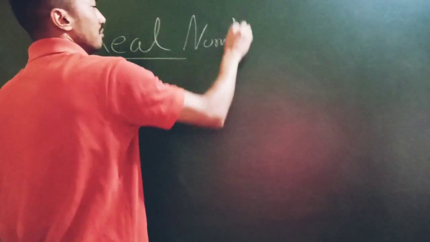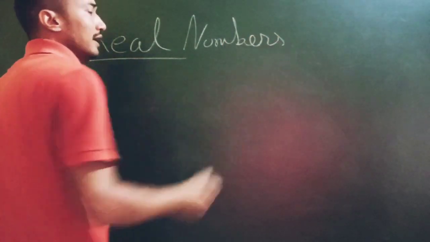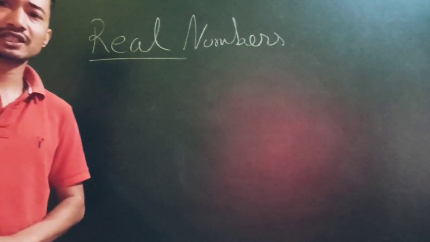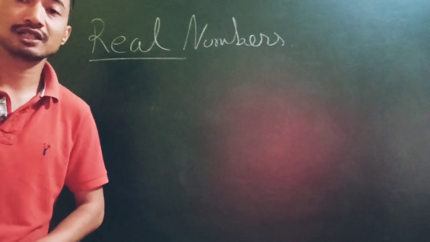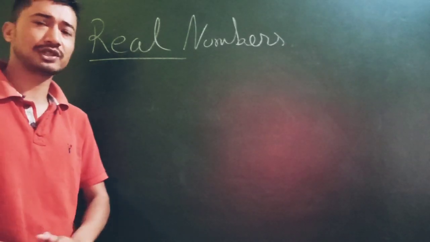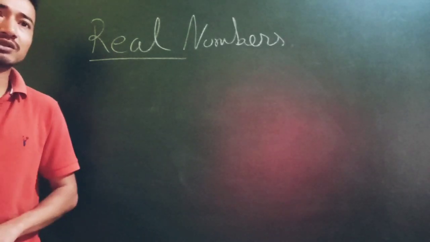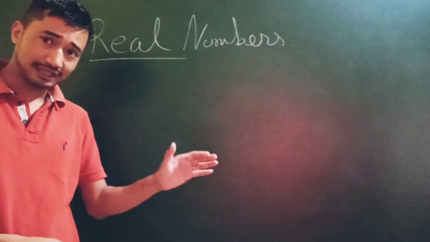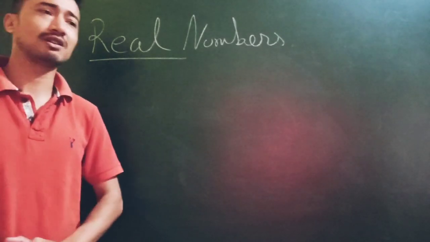which we usually say, we have come across this, real numbers. In class 9 also we have studied these real numbers. 10 also we have studied about these real numbers. Now 11 also, 12 also. So real numbers is really going to be a part of our life as long as we study mathematics, and we just go on and on and on.